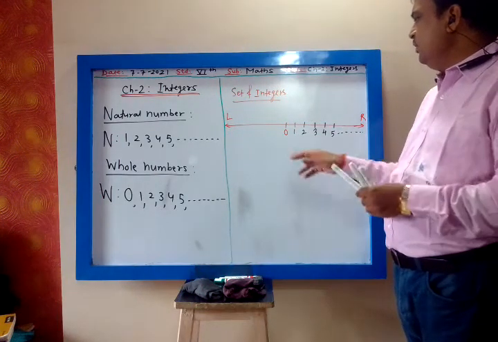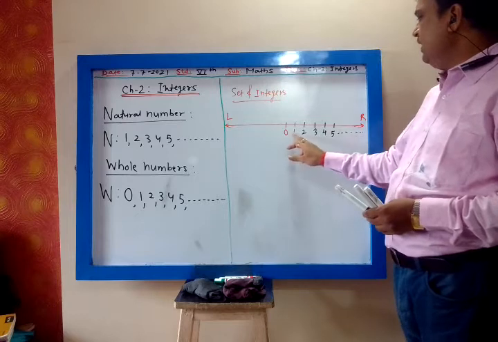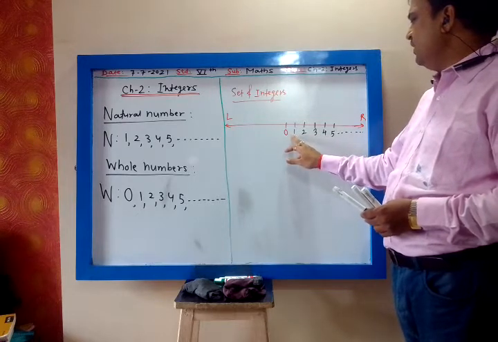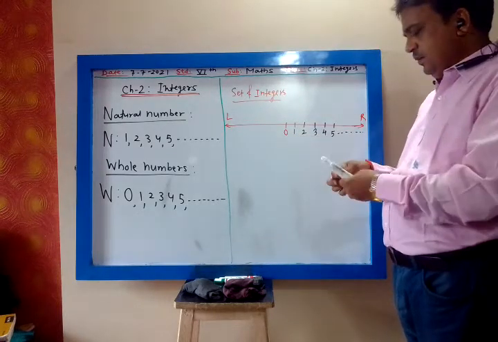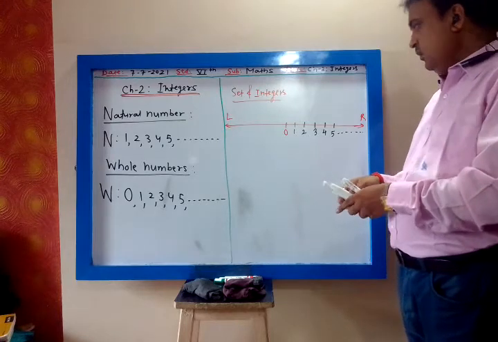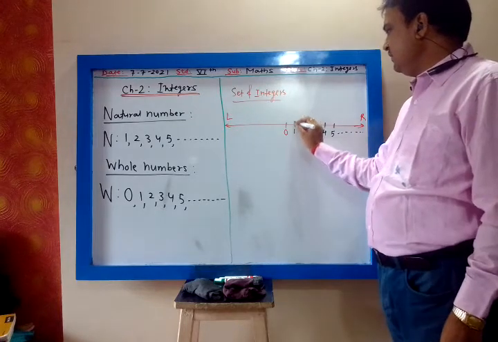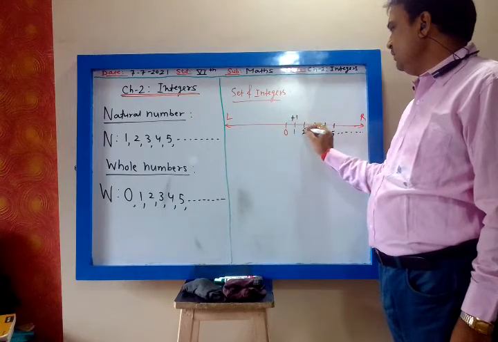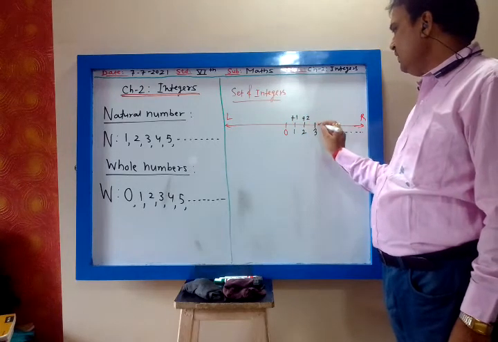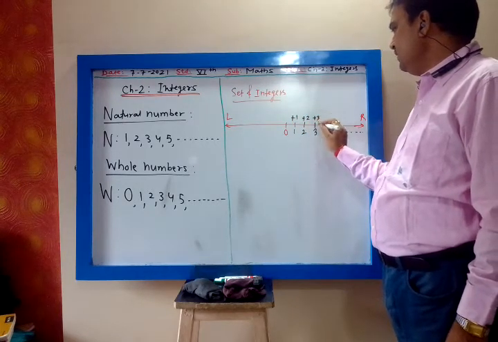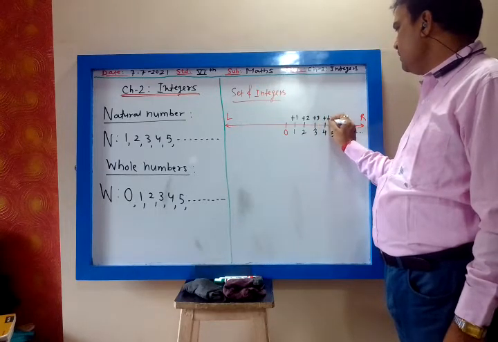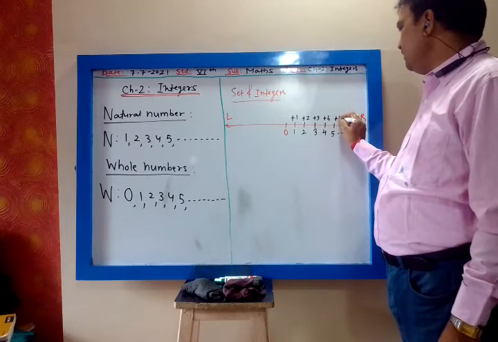Then when you move from 0 to the right, we get the numbers 1, 2, 3, 4, 5. 1 means it is plus 1. 2 means it is plus 2. 3 means it is plus 3. 4 means it is plus 4. 5 means it is plus 5.